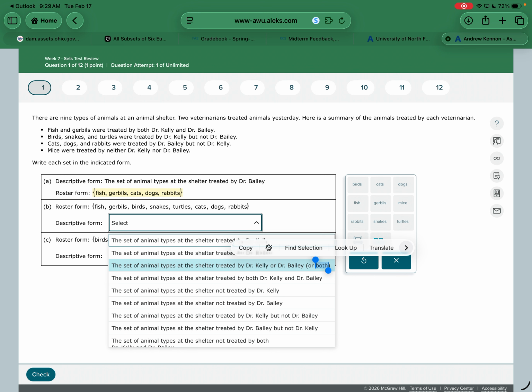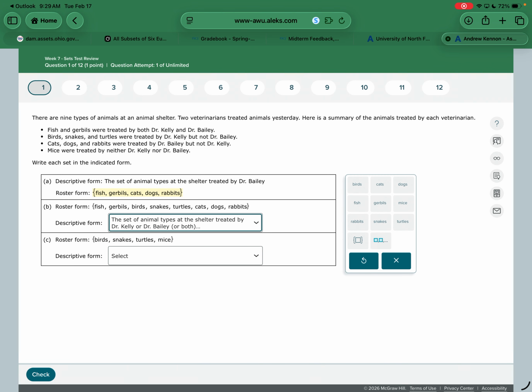Because fish and gerbils were both, right? Birds, snakes, turtles were Kelly. And cats, dogs, rabbits were Bailey. So it could be treated by Kelly, Bailey, or both. That should be all the possible options there. Okay. So you just got to fit the one that describes that set the best. Here's another one. Birds, snakes, turtles, mice.